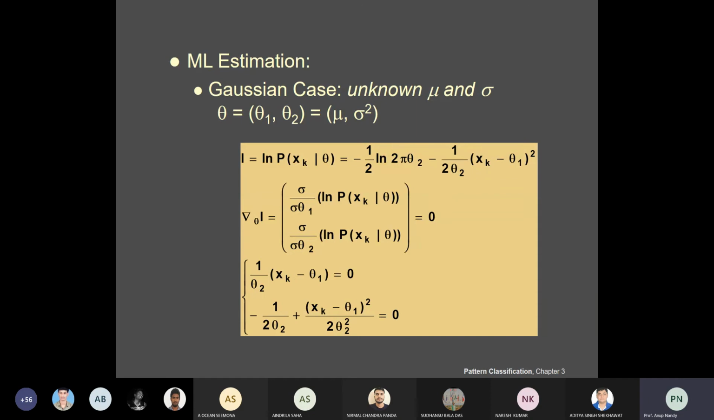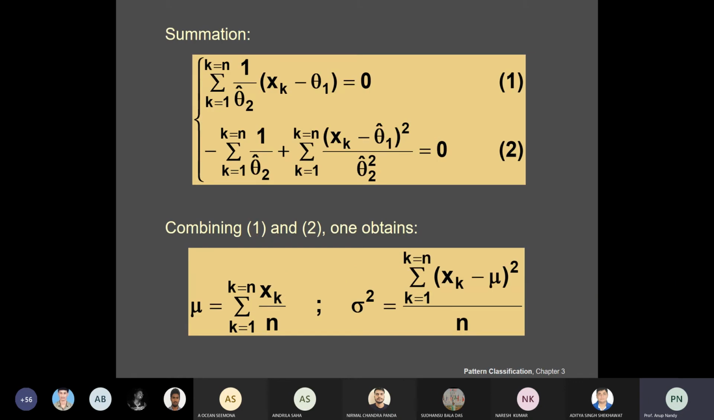But if you do the differentiation with respect to theta 2, then you have two parts. One is minus 1 by 2 theta 2, plus (xk minus theta 1) squared over 2 theta 2 squared, because this is the differentiation of 1 by x, which is minus 1 by x squared, and minus minus is plus. So that's why two terms are coming. Now it is in simultaneous equations, and you just have to solve it.